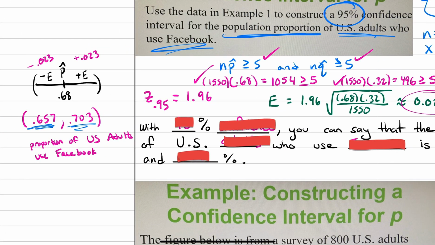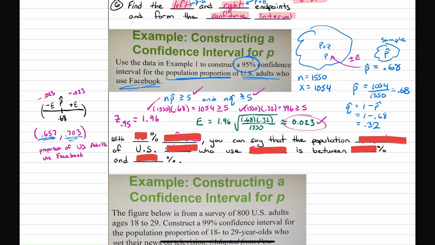Now let's go ahead and actually write this out. With 95% confidence, all right, so we're not 100% confident because this was a sample, but we're 95% confident. You can say that the population proportion of US adults who use Facebook is between 65.7% and 70.3%. That's pretty powerful. That's what statistics can do for us. And that's why we're interested in these confidence intervals.